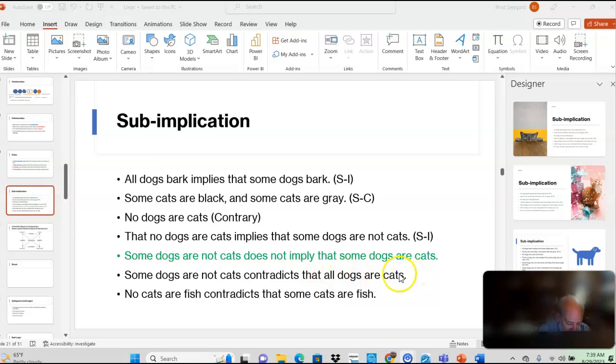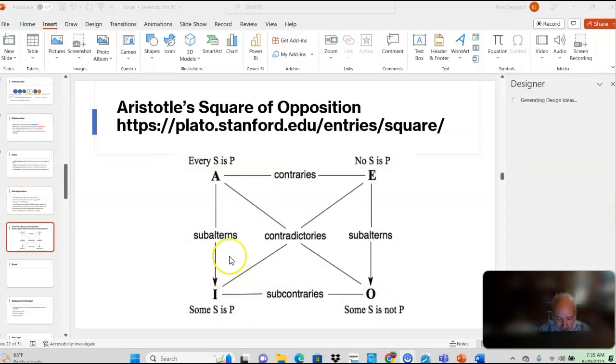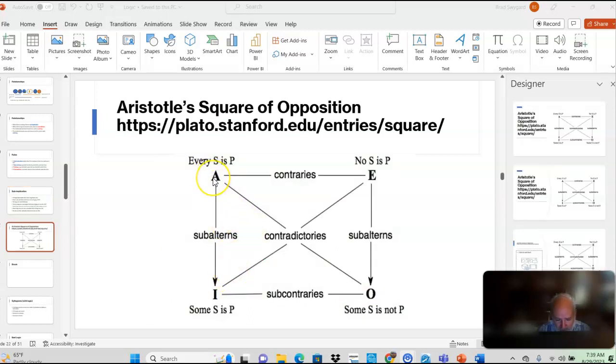But we know no dogs are cats, so that's also a contrary relationship. But we would probably just say it contradicts. And no cats are fish contradicts that some cats are fish. That's what you're going to see on the square of opposition here. The universal affirmative contradicts the particular negative. The universal negative contradicts the particular affirmative. Those are the contradictions, okay?